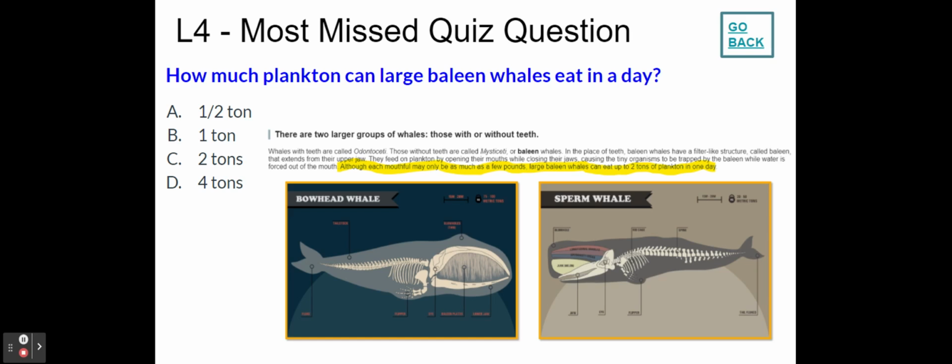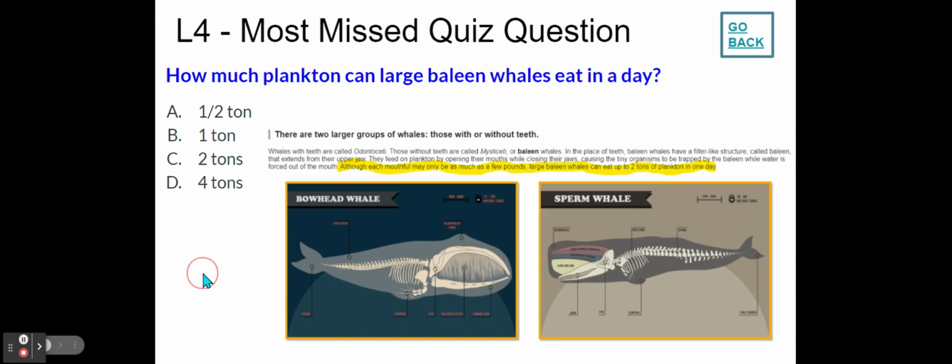These tiny organisms get trapped between the baleen plates with large mouthfuls of water. And it says, although each mouthful may only be as much as a few pounds, large baleen whales can eat up to 2 tons of plankton in one day.